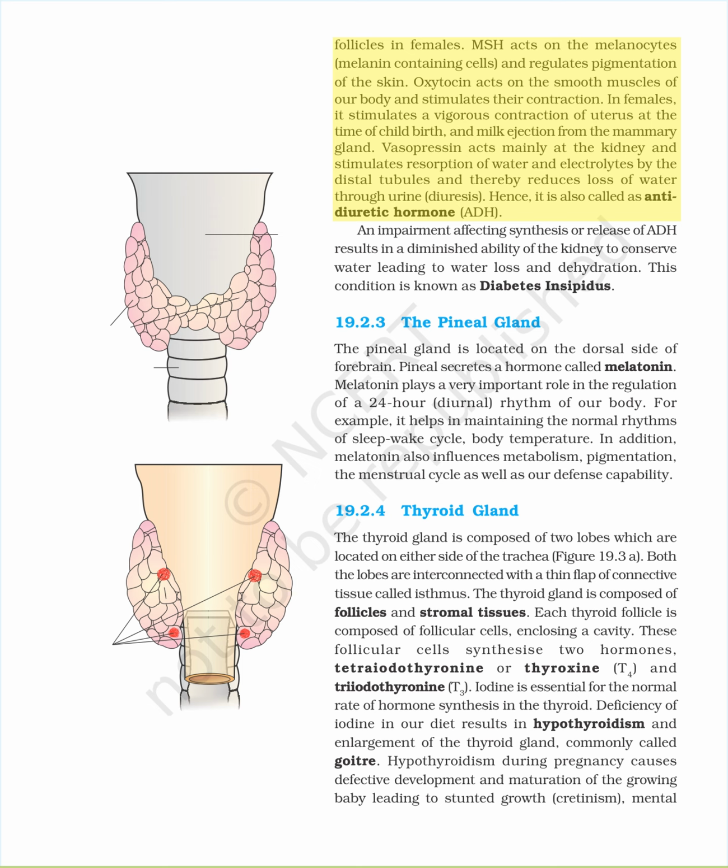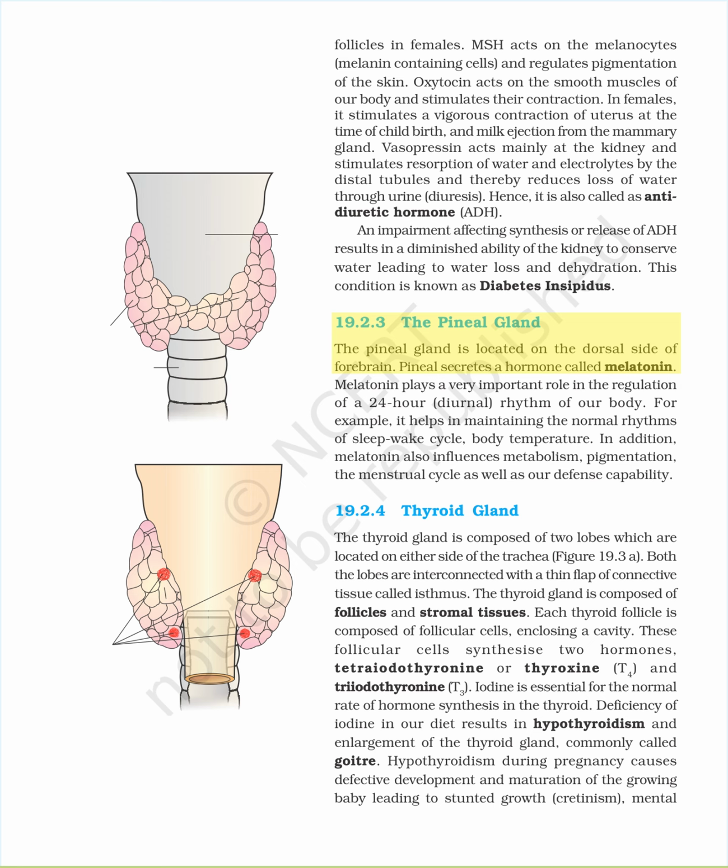Vasopressin acts mainly at the kidney and stimulates resorption of water and electrolytes by the distal tubules and thereby reduces loss of water through urine, diuresis. Hence, it is also called as antidiuretic hormone, ADH. An impairment affecting synthesis or release of ADH results in a diminished ability of the kidney to conserve water, leading to water loss and dehydration. This condition is known as diabetes insipidus.